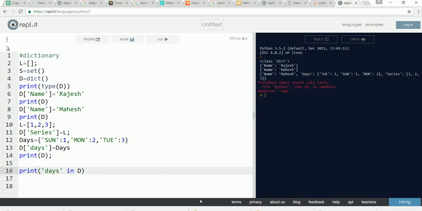Just as we have checked whether an element is present or not in lists and sets and of course tuples, the same way you can search whether a key is there in the dictionary or not. It is present, it is returning true. And if I give a key which is not present, it's going to return false. So we can check whether a key is existing or not, and if the key is existing, we can access its value.